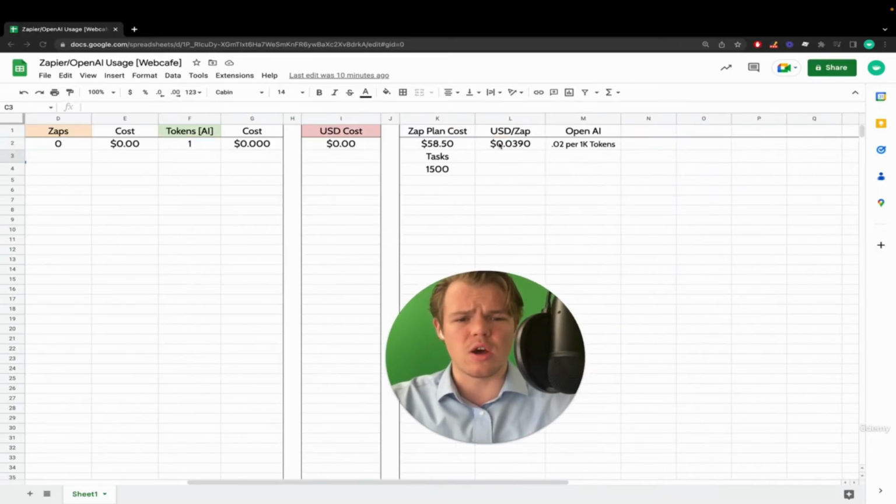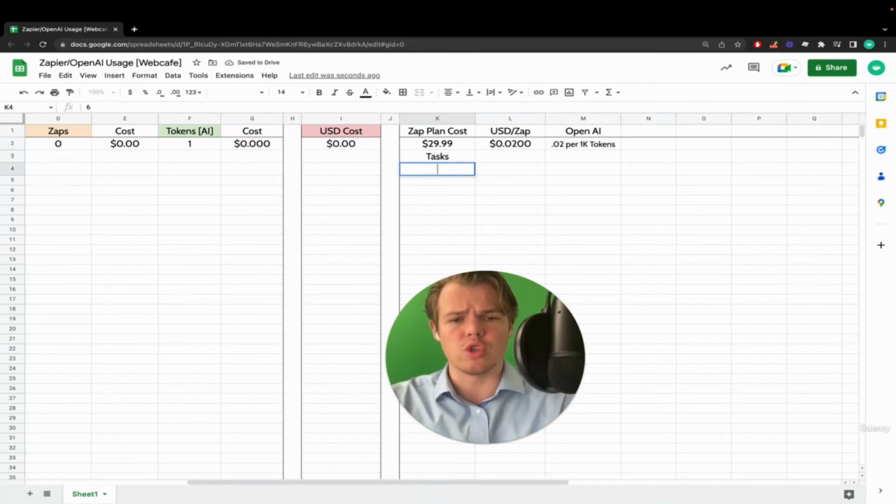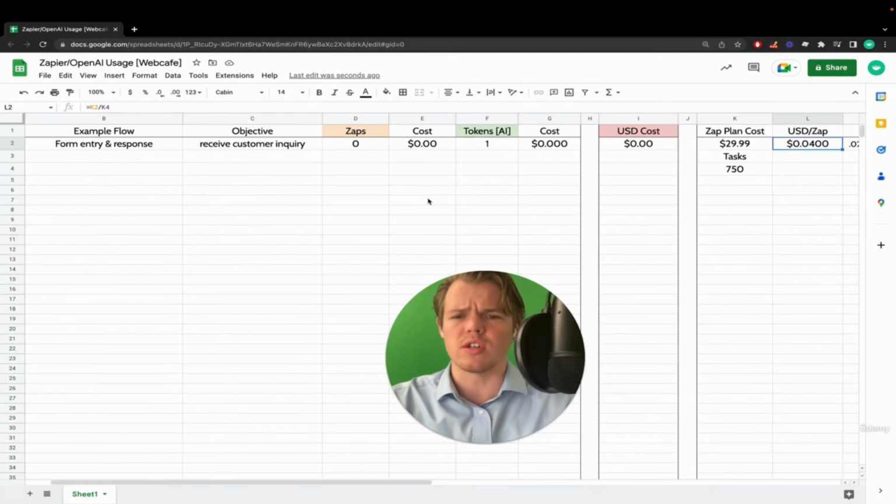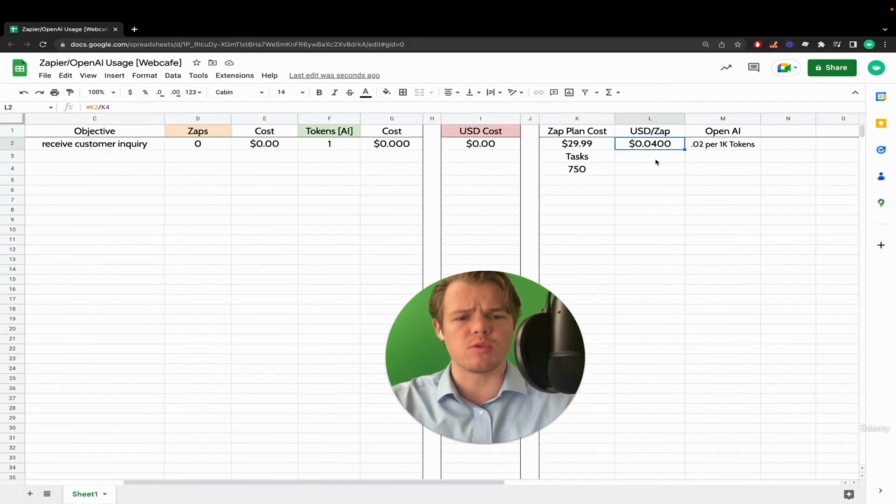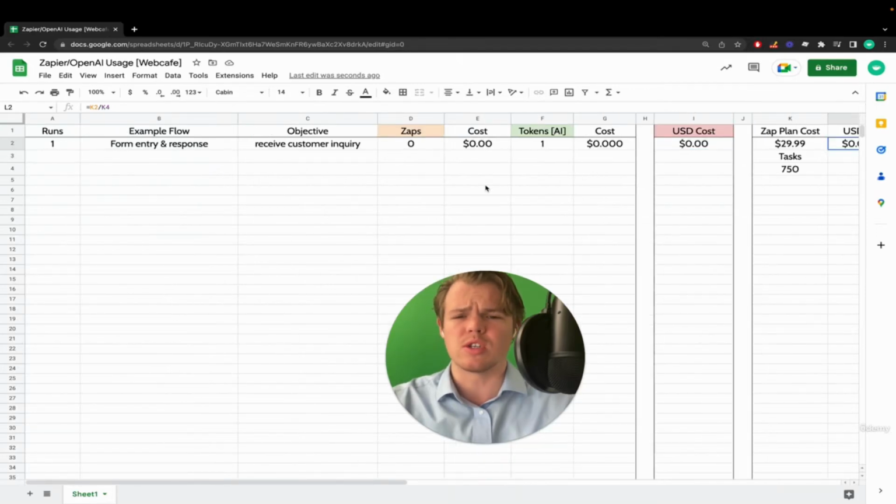So now that we're in the Excel, let's say you had that plan, we would come over here and just type in $29.99. And then for the task, we'll put 750. And as you see, it rounds out to be 4 cents per zap, and we'll use that in this context. So that's going to be 4 cents per zap. And essentially, every time we run 1,000 tokens, it's going to be 2 cents. So it's going to make a lot more sense once we do an example.